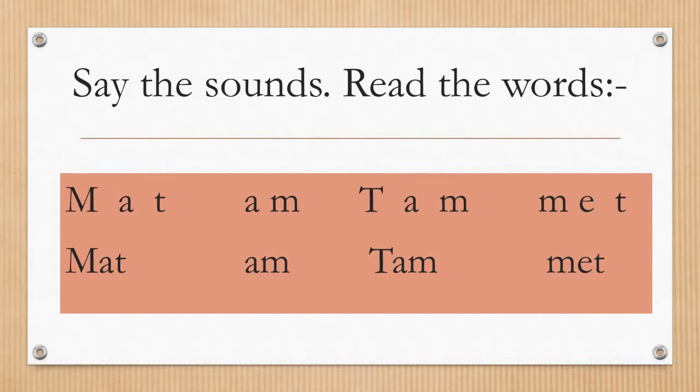After that, tam. Tam. Next is met. Met. Met. Met.